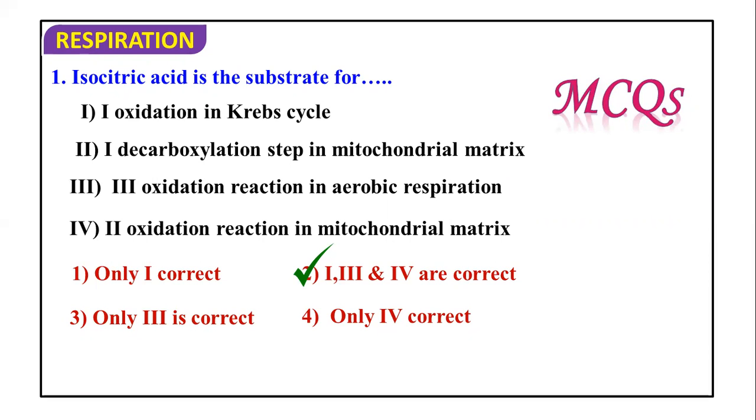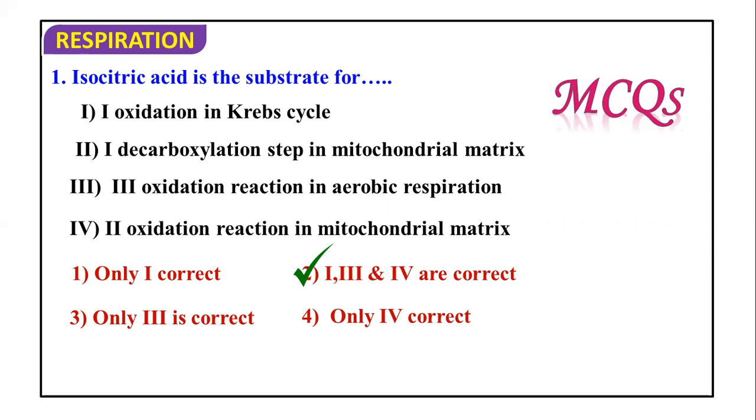Okay. The third oxidation reaction in my aerobic respiration will be given in the third step. Yes, so first NADH is formed in glycolysis, second in the link reaction, and third here. So it is the third, obviously. And the second oxidation reaction is in the mitochondrial matrix. Obviously, in the mitochondrial matrix it is the second oxidation reaction, but in the Krebs cycle it is the first oxidation. It is a very good question. First, third, and fourth are going to be the correct.